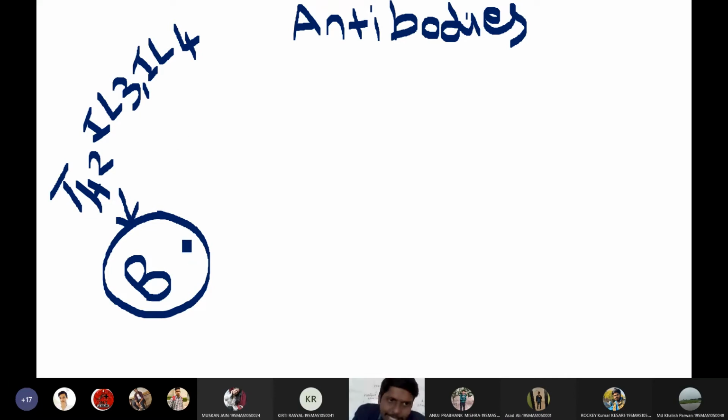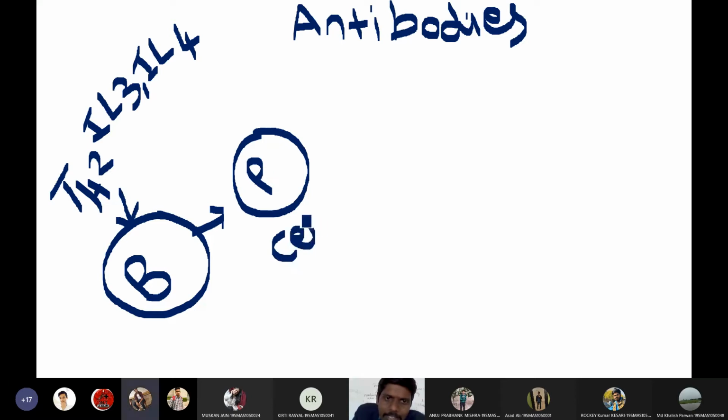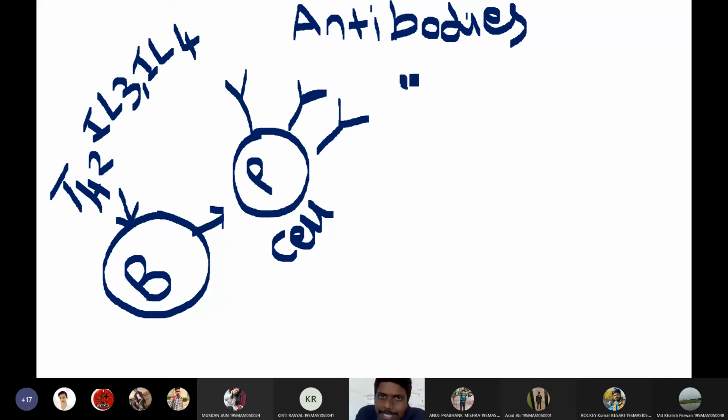Now the B cell gets activated and is transformed into an activated B cell. An activated B cell is called a plasma cell. These plasma cells will start producing antibodies to kill a pathogen. These antibodies may kill some bacteria, which can be stated as an antigen. These antibodies will kill a foreign antigen. Now the shape of antibodies is a Y shape.